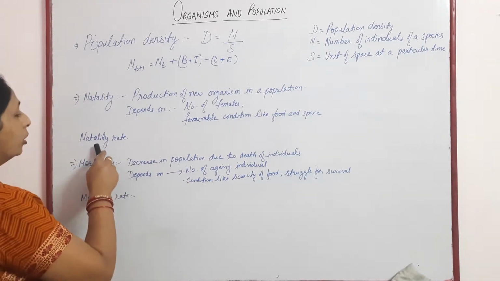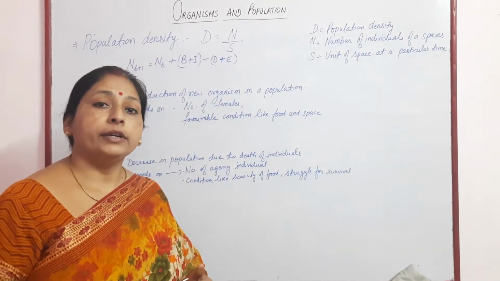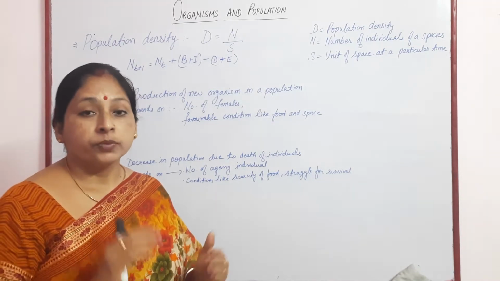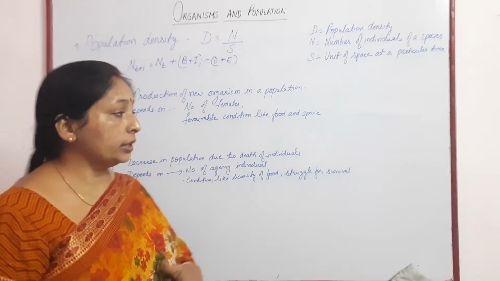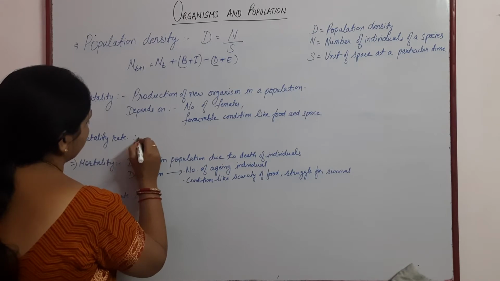Then next is natality rate. Natality rate is the number of individuals added to a population in a particular time interval.